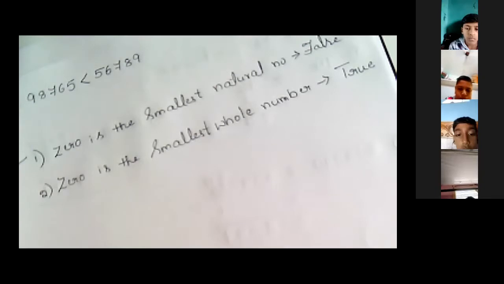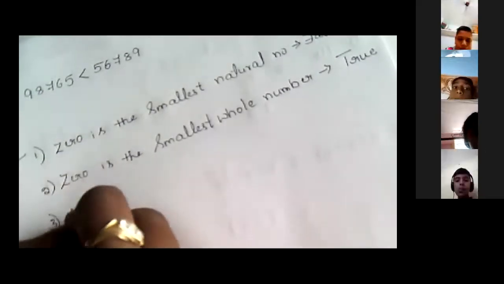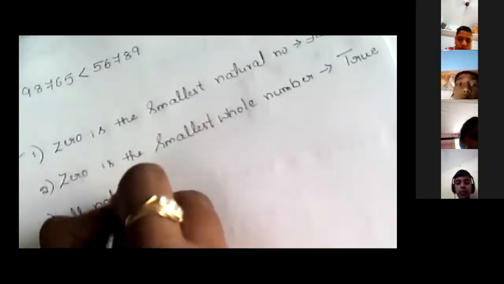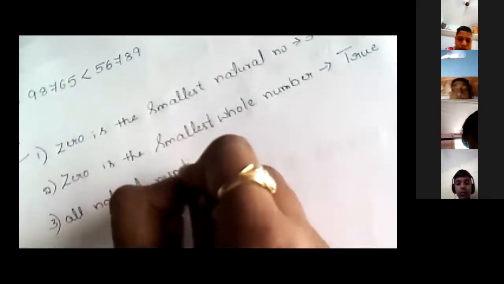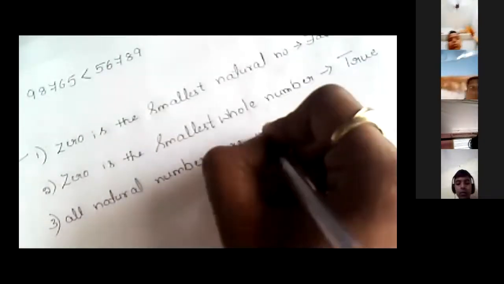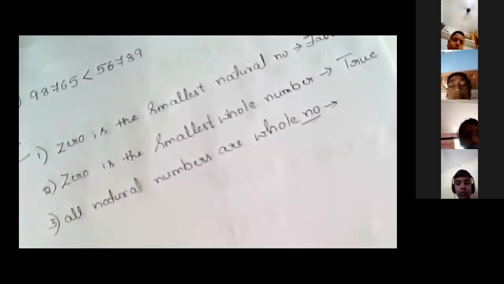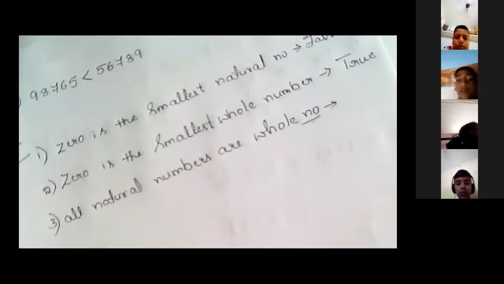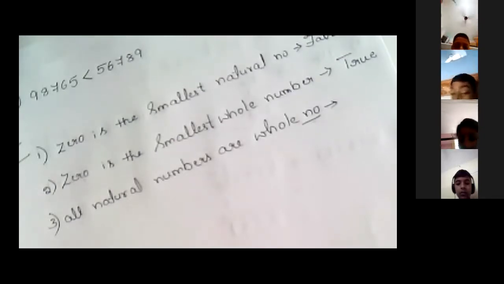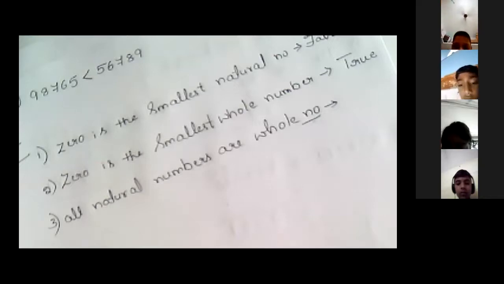Next, the third question: all natural numbers are whole numbers. Think carefully. All natural numbers are whole numbers. True or false? How come false? Yes, very good. True. It's true. How can it be false? Think here. All natural numbers.